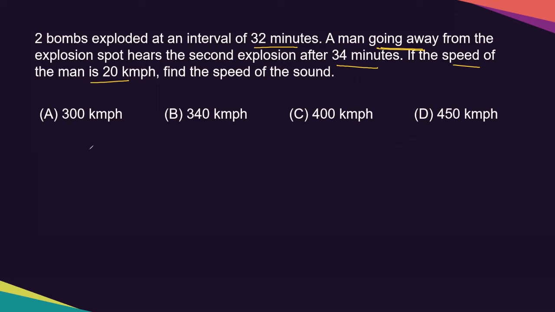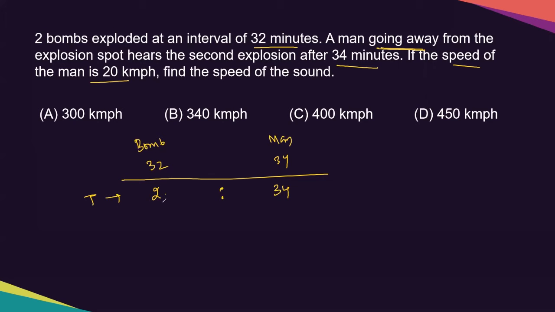We'll do the same thing. Bomb, man. We'll write the timings 32 minutes, 34 minutes. Take the difference like the previous one. So 34 minus 32, we'll take it 2. And we'll keep this side as 34. We'll always keep the right side same as the previous. This is the time ratio we have got.